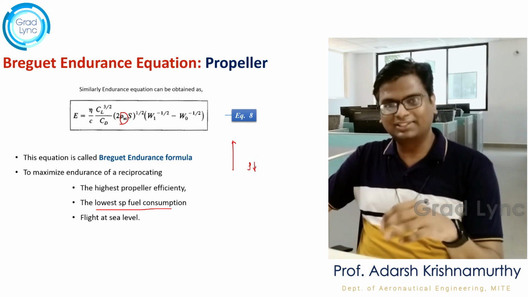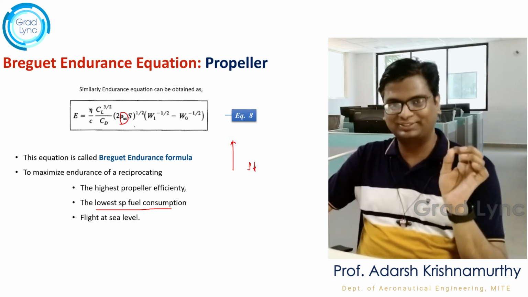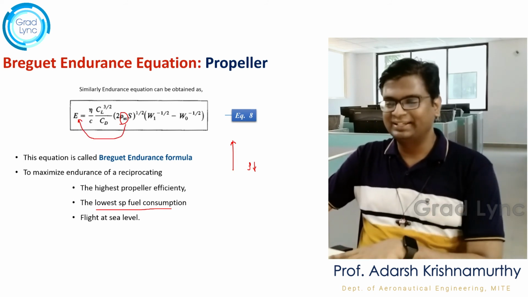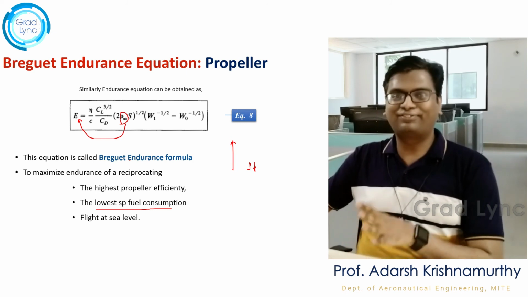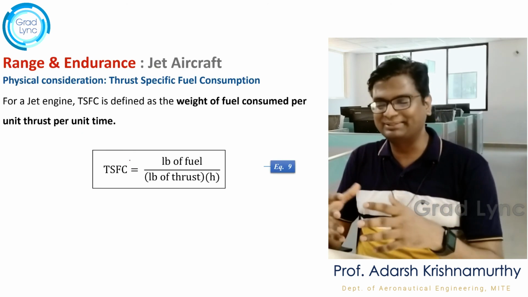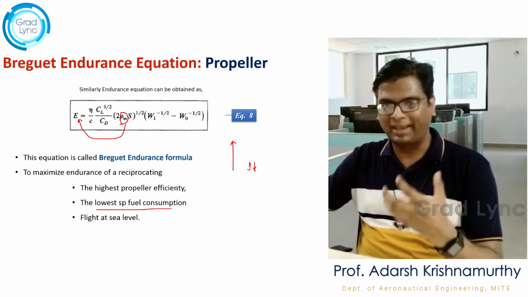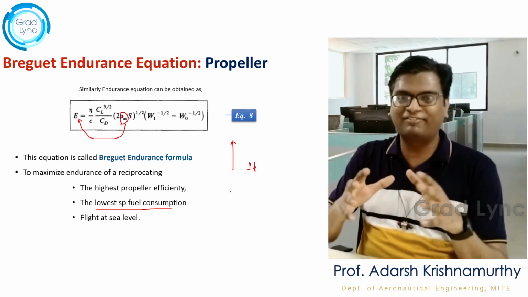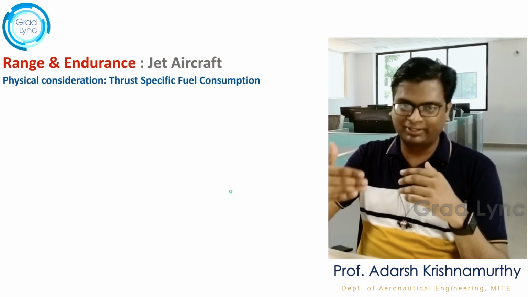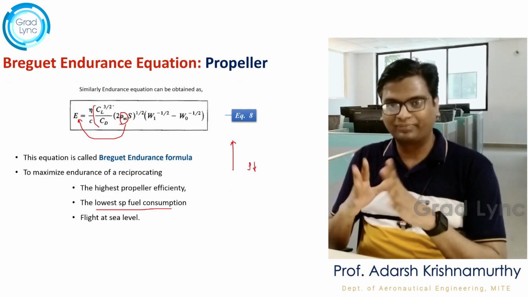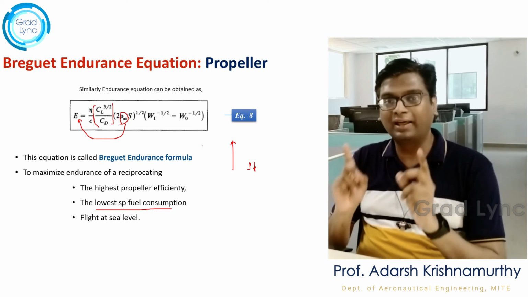As density reduces, endurance reduces. And as we discussed in the beginning of this lecture, the endurance for a propeller aircraft would be maximum if CL power 3 by 2 by CD is maximum. Which means what? If the aircraft is flying at CL power 3 by 2 by CD max, then endurance will be maximum. Clear? For a propeller aircraft.